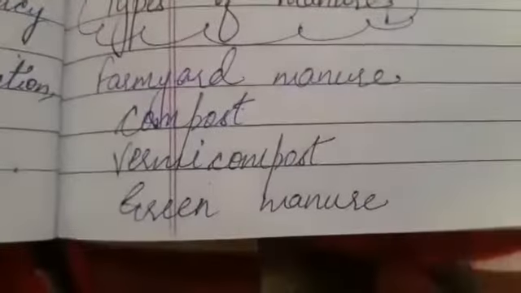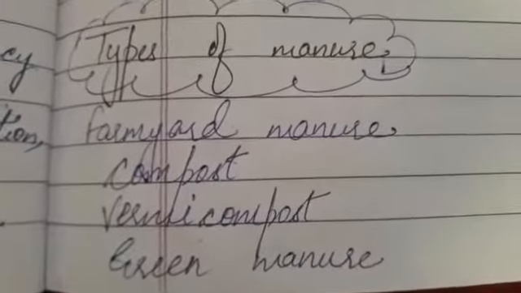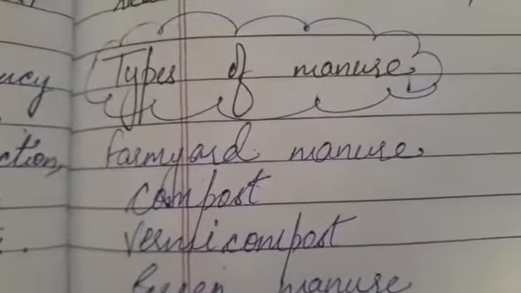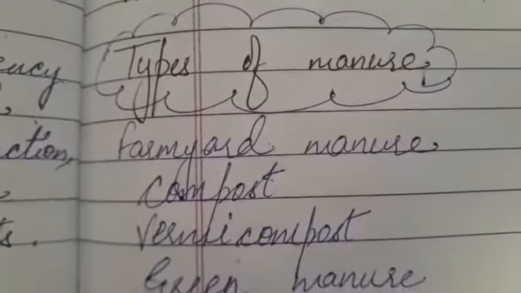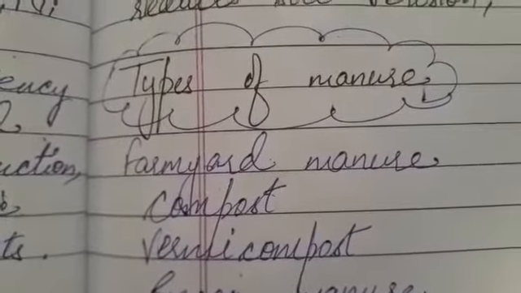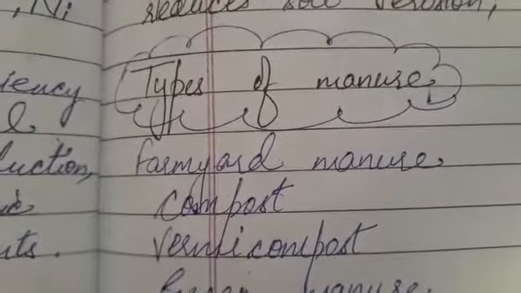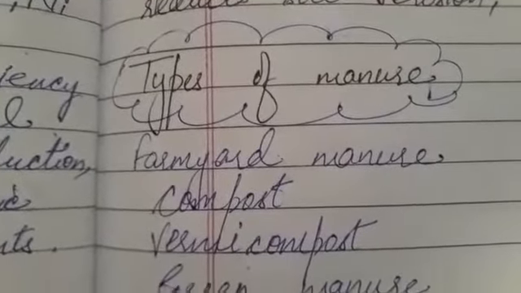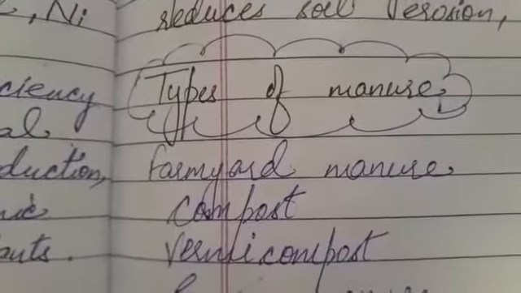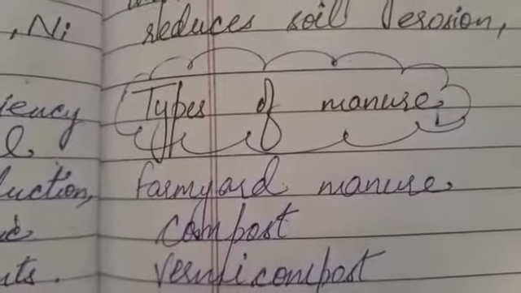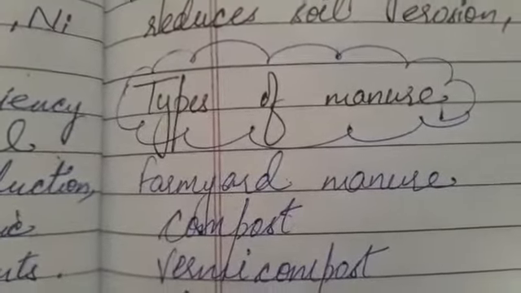Fourth one is green manure. These are green plants, mainly leguminous plants like pulses and some other crops like mustard, which are grown in the field before sowing of the crop seed. They are plowed in when the seedlings are young. This causes the enrichment of the soil with nitrogen and phosphorus.